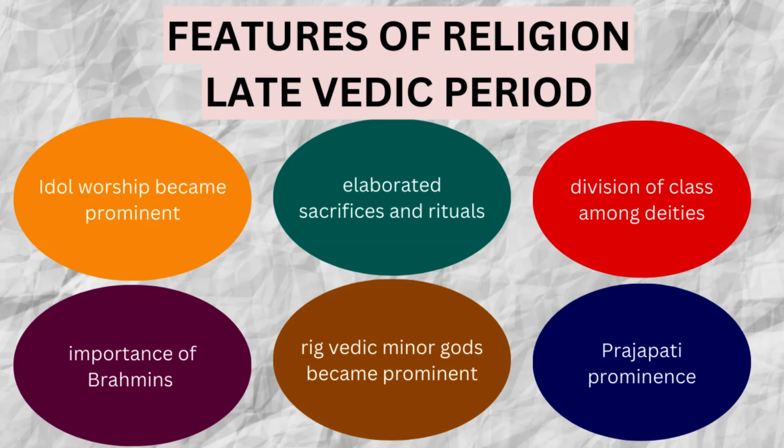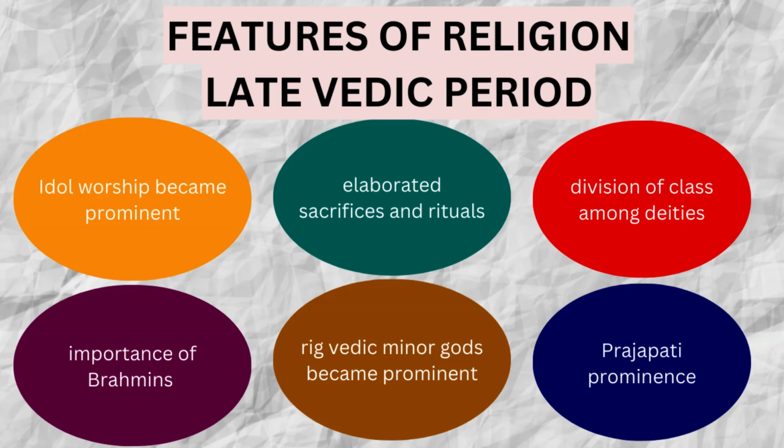And the importance of Brahmins has been seen in this period onwards. The importance of Brahmins grew in society, they started practicing elaborated sacrifices and rituals, right? And this division of deities also made some of the Rig Vedic minor gods become prominent, right? They became prominent.